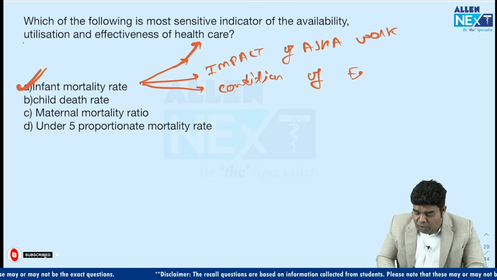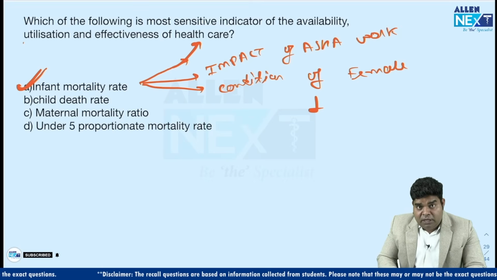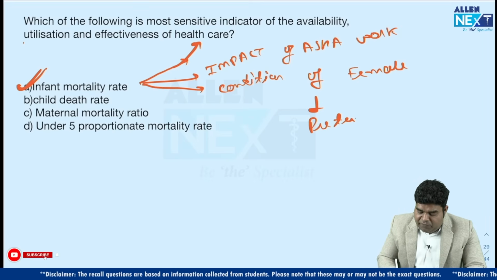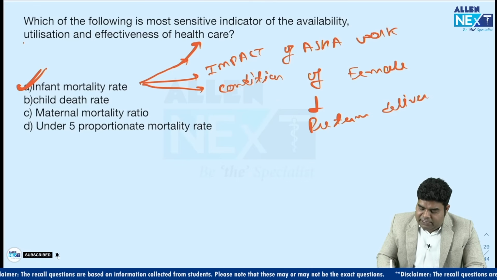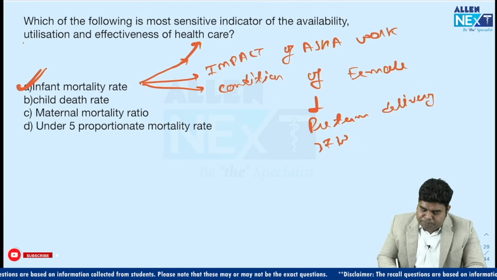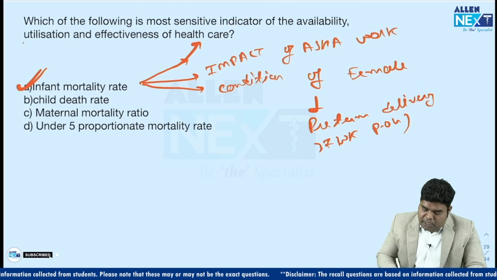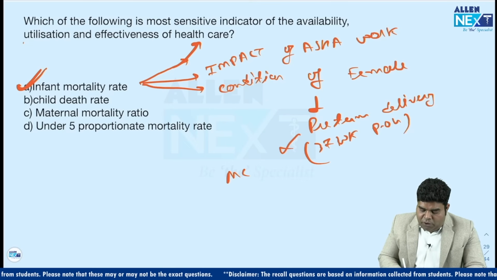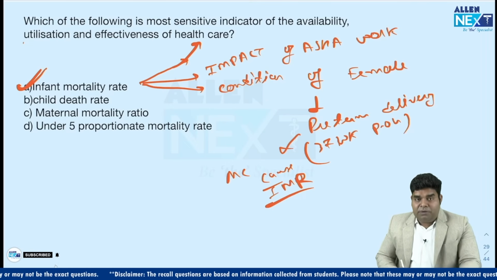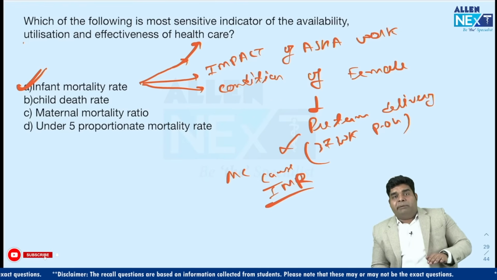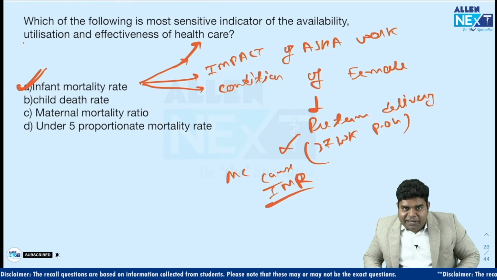Why? Because if female is malnourished, then there will be preterm delivery before 37 weeks of gestation. And preterm delivery is the most common cause of IMR. So if IMR is low, it means female condition is good in the country.